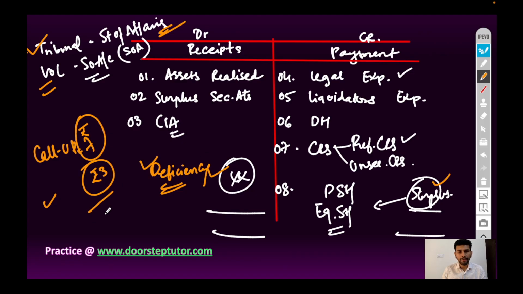So the equity shareholder liability is up to the face value of the share. If the face value of the share is 10 rupees and 7 rupees is called up by the company, then an additional 3 rupees will be called upon in case of liquidation and if there is a deficiency in the account.